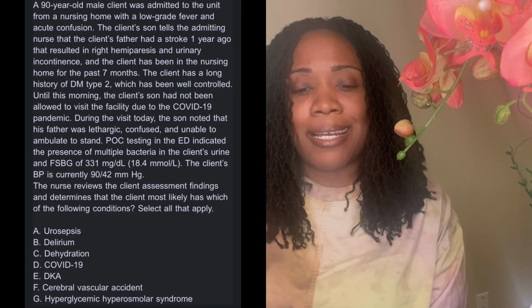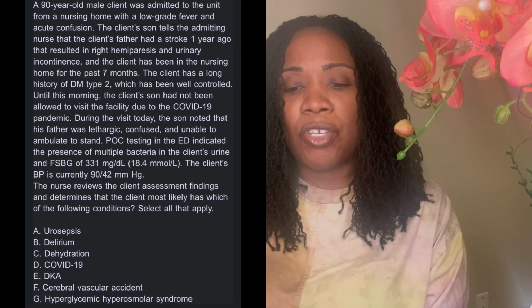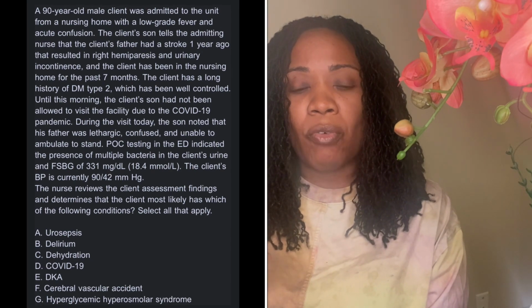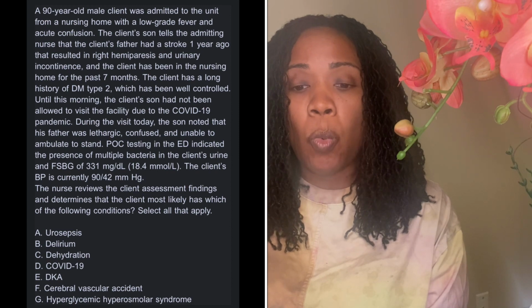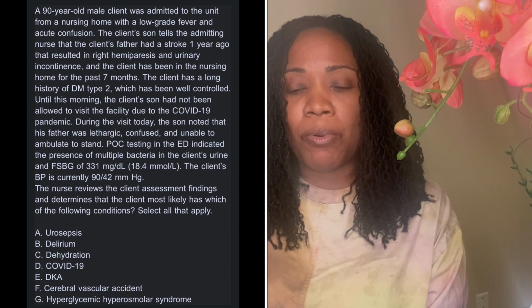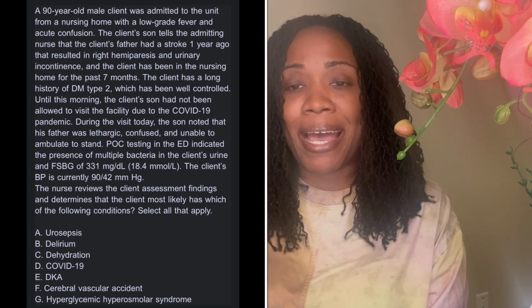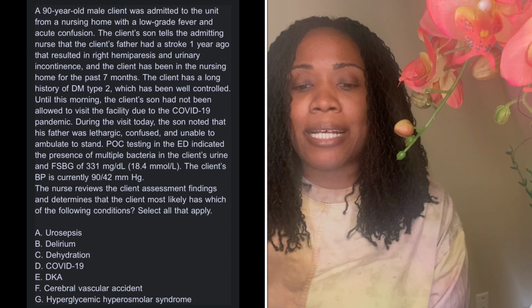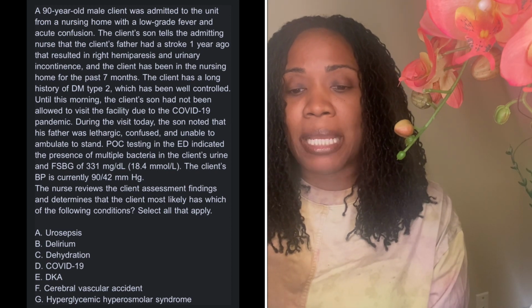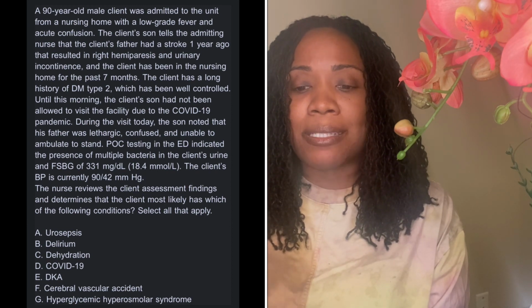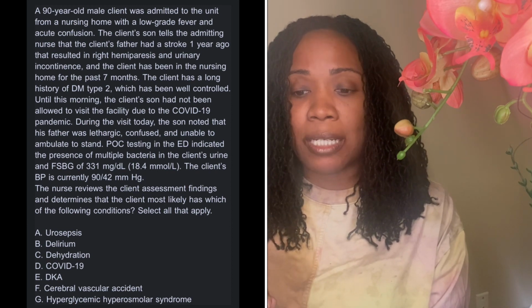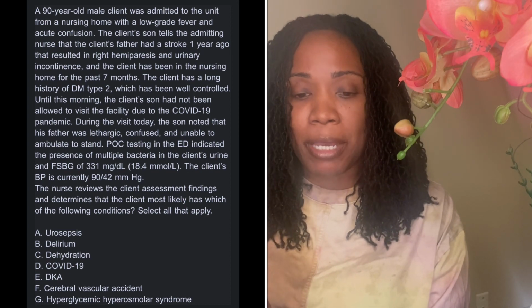So this question says, a 90-year-old male client was admitted to the unit from a nursing home with a low-grade fever and acute confusion. The client's son tells the admitting nurse that the client's father had a stroke 1 year ago that resulted in right hemiparesis and urinary incontinence, and the client has been in the nursing home for the past 7 months. The client has a long history of type 2 diabetes, which has been controlled. Until this morning, the client's son has not been allowed to visit the facility due to the COVID-19 pandemic.